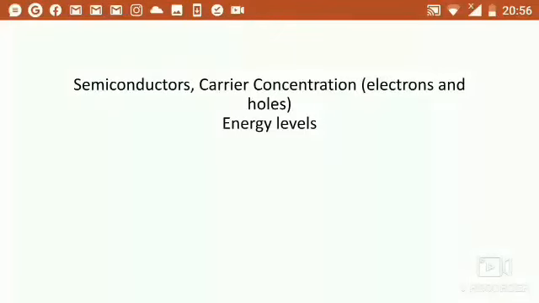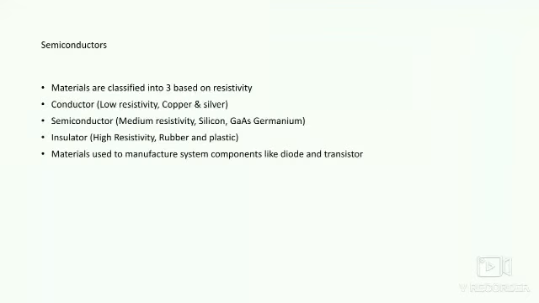Hello everyone. Today's topic is about semiconductors, about carrier concentration and about the energy levels of semiconductors. Carrier concentration means it can be electron concentration or hole concentration. So, first of all, about semiconductors.